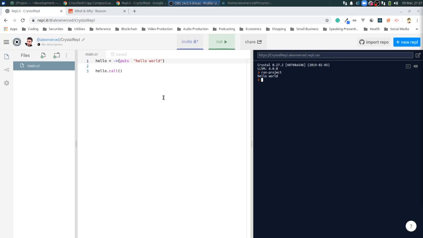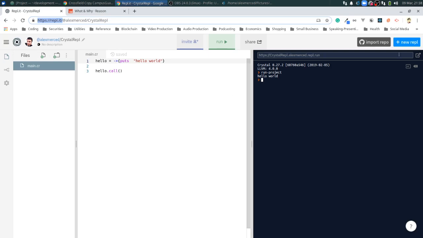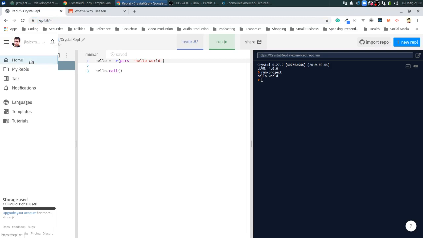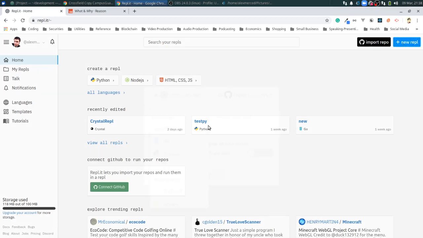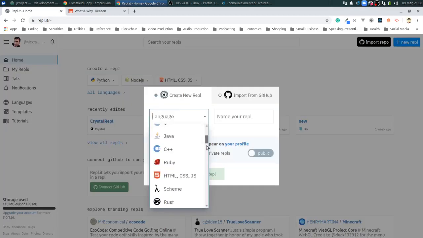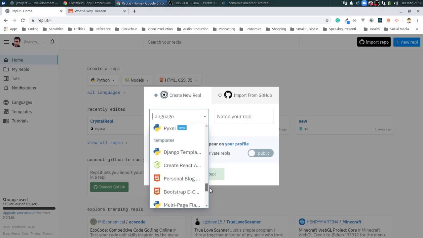So let's see here. I'm on REPL.it, and this is where we can go practice. Right now I have a Crystal REPL up, but I'm going to get out of that and go back to my home. I have REPLs for every language. This makes it easy to learn new languages when I don't have to install everything right away. So I'm going to start a new REPL, and you can see there's a lot of languages you can practice here on REPL. I highly encourage you to take advantage of that.